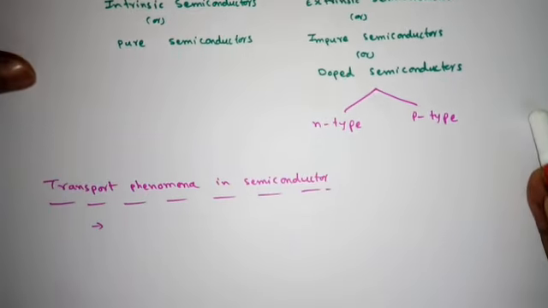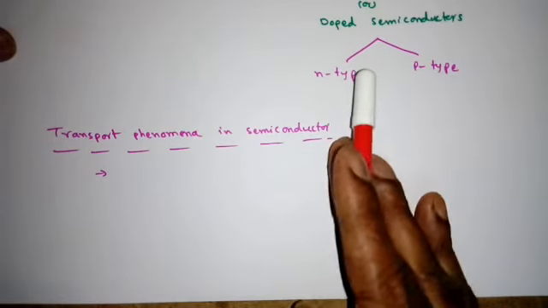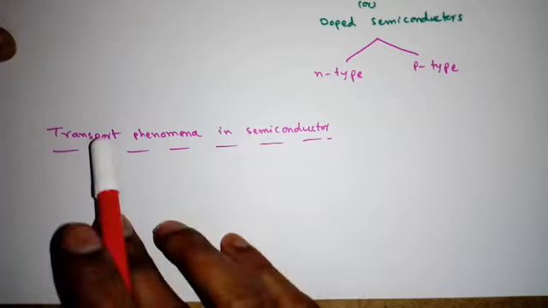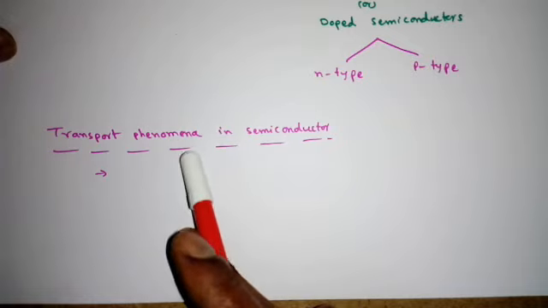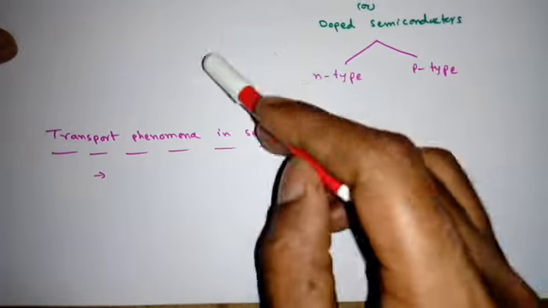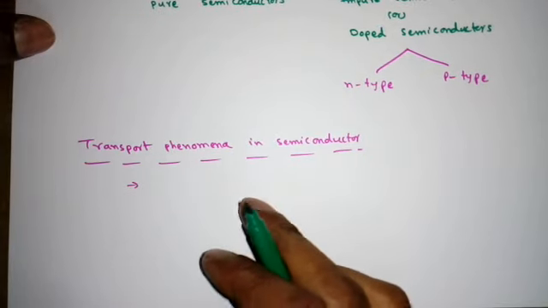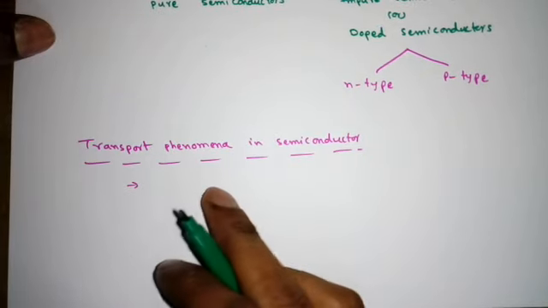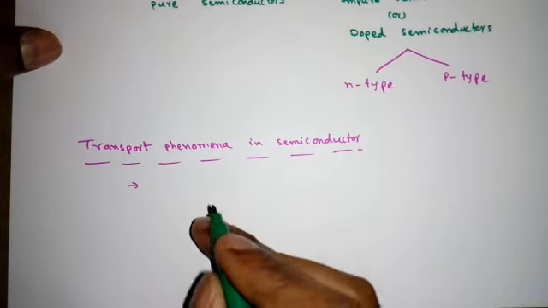Right? Next, we have to discuss how conductivity is possible in semiconductors. That is called transport phenomena, how the electrons are moving from one place to another place. We'll see it very briefly, then later we'll discuss it for particular semiconductors. Now first we'll see how current flows in metal. The current in metal is due to the flow of negative charges, or we can say electrons.